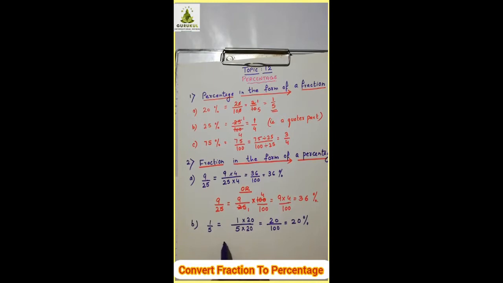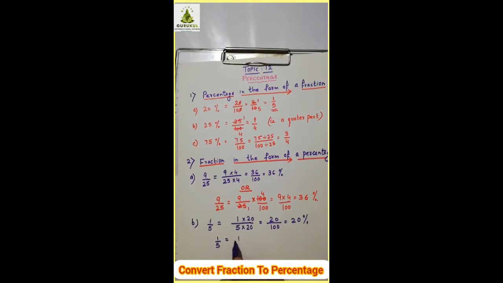Now the same can be done this way also. 1 upon 5 is equal to 1 upon 5. If in the numerator I am multiplying by 100, in the denominator also I should multiply by 100. Is it clear? Now I can cancel this way. 5 1s are 5, 5 2s are 10.